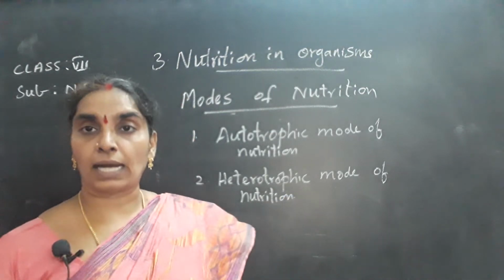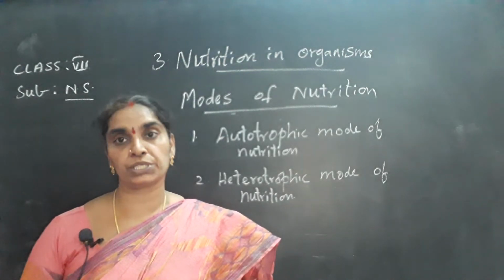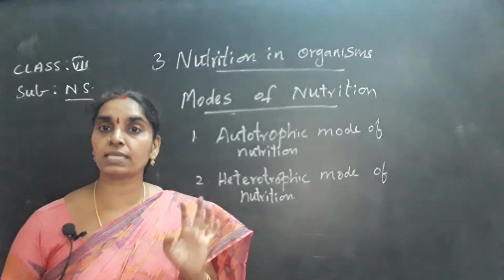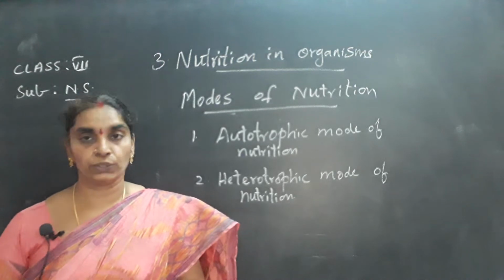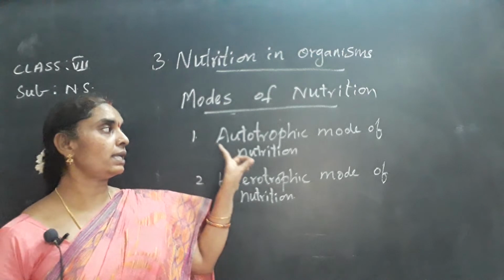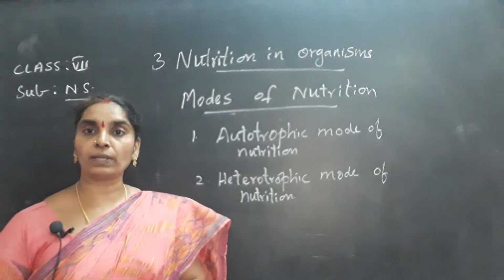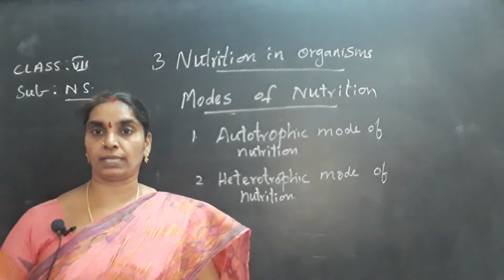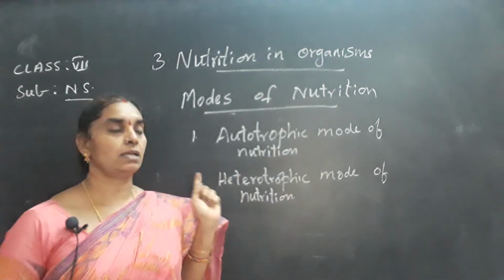Now you have understood what is nutrition and how many types of nutrition there are. Nutrition means the intake and utilization of food by different organisms. It is of two types: autotrophic mode of nutrition and heterotrophic mode of nutrition. Where do you find the autotrophic mode of nutrition? We find the autotrophic mode of nutrition in plants.